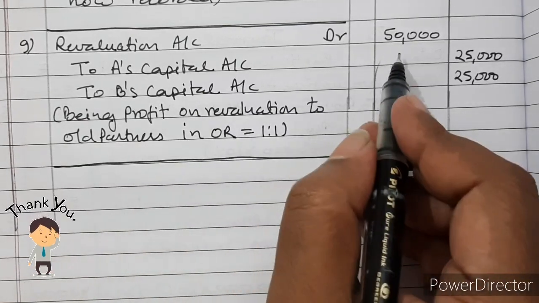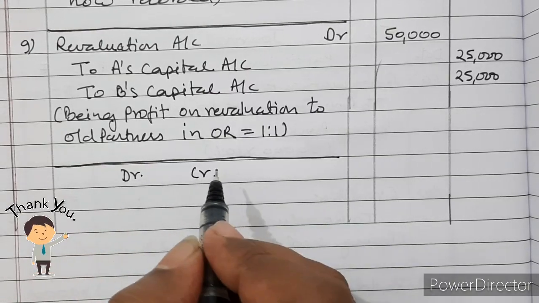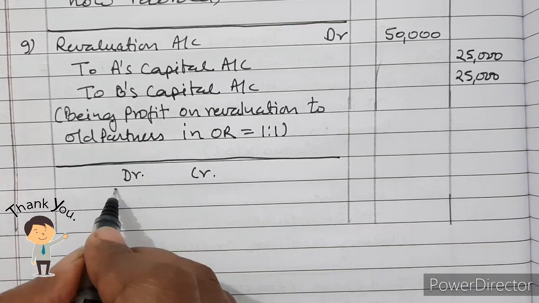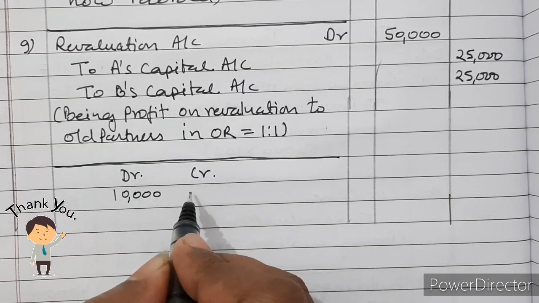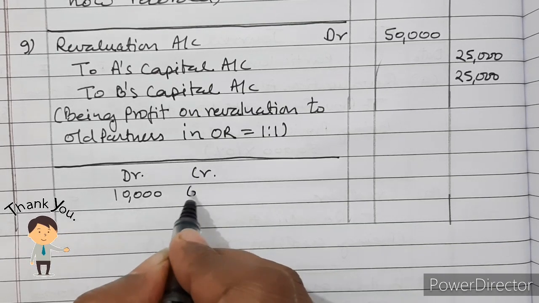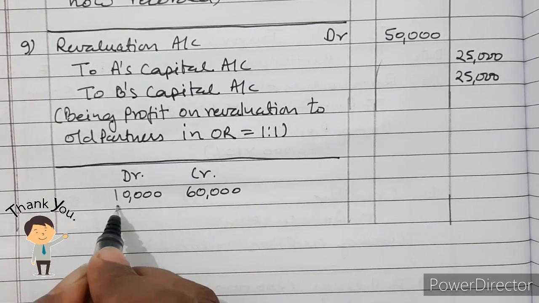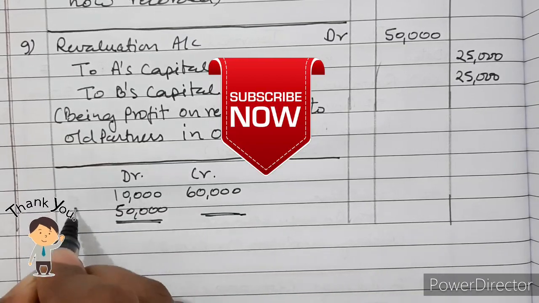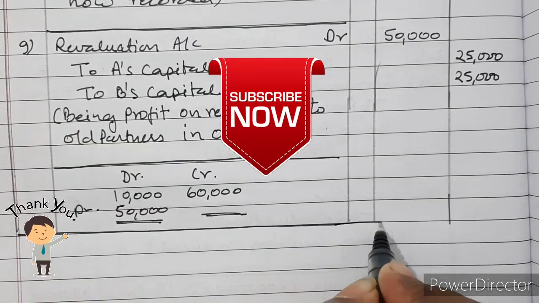So how did we arrive at rupees 50,000? You see, there are two sides, debit and credit. On the debit side, we are getting a total of 10,000, but on the credit side, we are getting a total of say 60,000. So we have got a balancing figure here of 50,000. This is our profit. That is all.